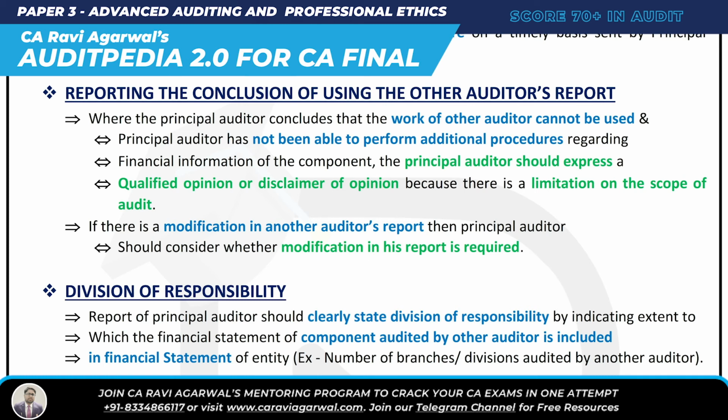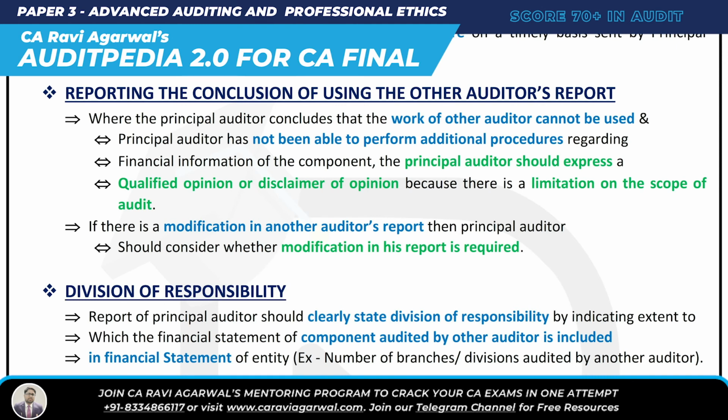Oh my god. Then the principal auditor, what is he going to do? He is simply going to modify the report. He is going to express a qualified opinion or disclaimer. Why qualified or disclaimer? Because there is a limitation on the scope of the audit. So a simple reporting thing: if you cannot use the work of the other auditor, and you also cannot perform additional procedures, then you simply modify the report, that is, give a qualified opinion or disclaimer, because there is a limitation on scope.